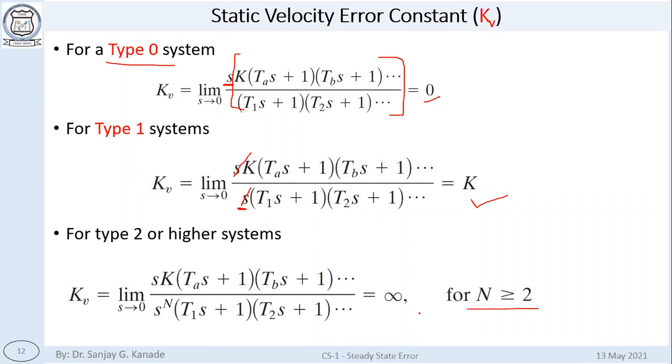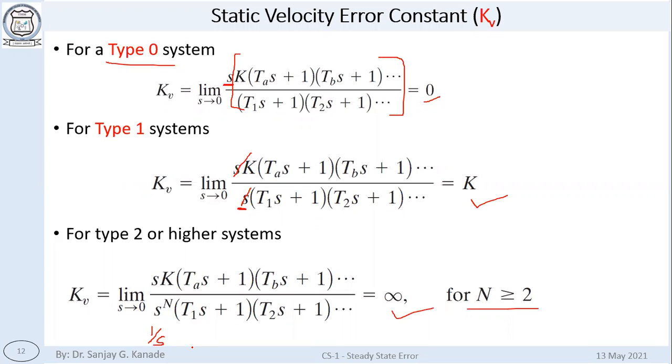For n greater than 0, we will have again, as we discussed a couple of slides ago for the static position error constant kp, that there will be a 1 upon s term, or 1 upon s square term, or 1 upon s cube term, and s will be substituted to 0 and it will become infinity.